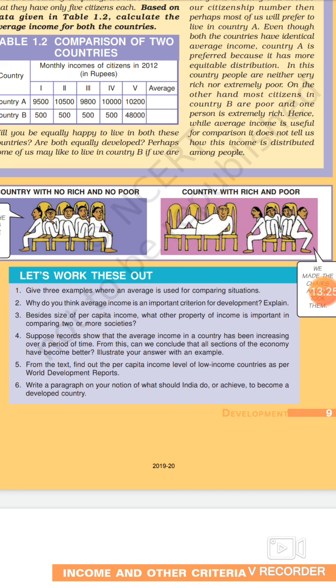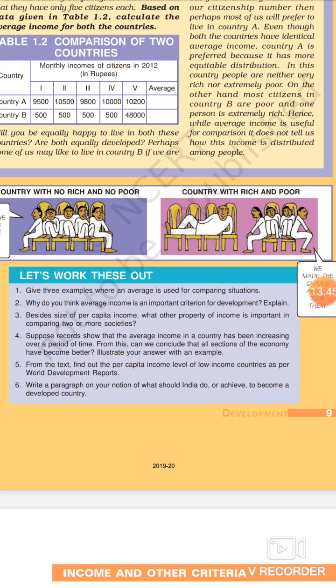So in case of averages, we use average income. We compare the 2 countries. Then we can compare the average height of 2 students. Okay. We can compare the average speed of 2 vehicles. So average can be used in a number of situations for comparison.